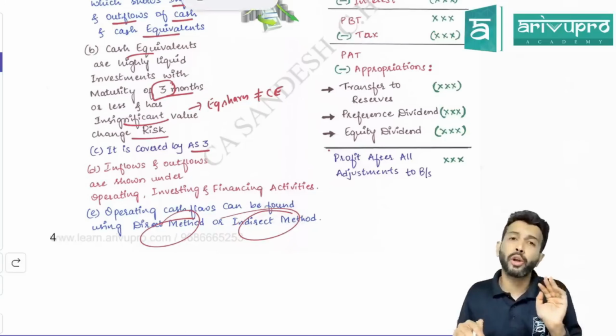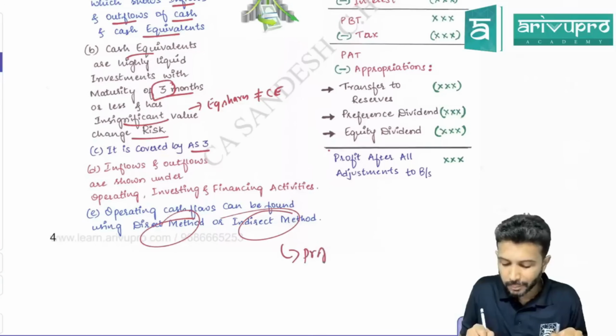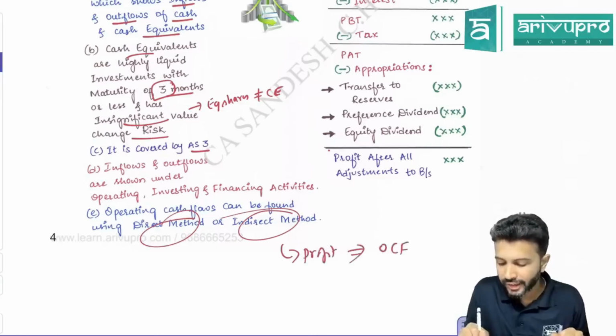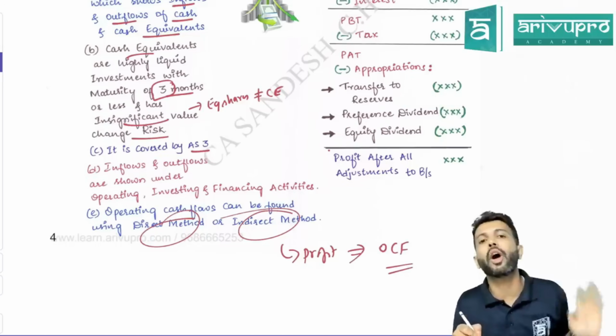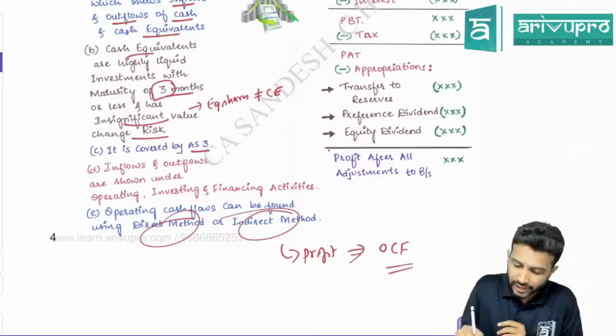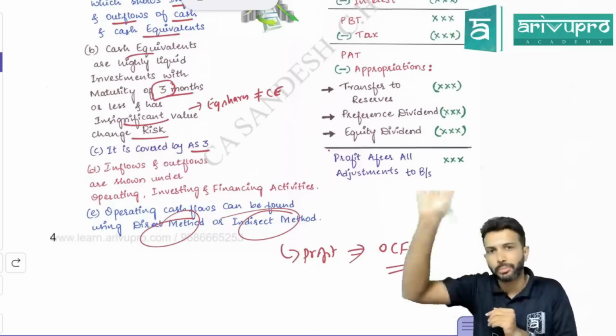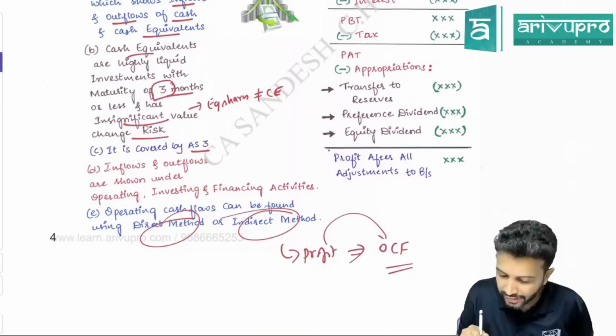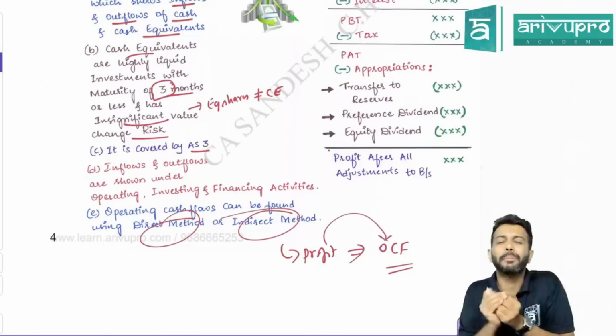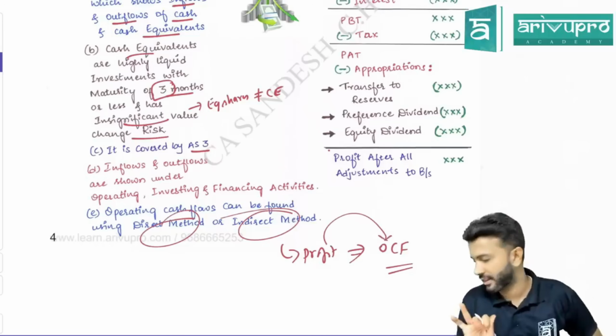Under the indirect method, what we do is use profit as a base, and from profit we try to find operating cash flow. So are we getting this operating cash flow directly or through some jugaad? We're doing all these extra affairs, right? From profit we are getting operating cash flow. Hence the method name is indirect method.